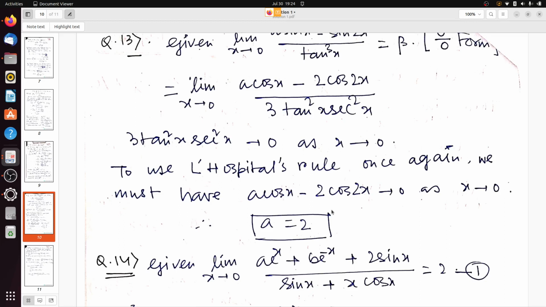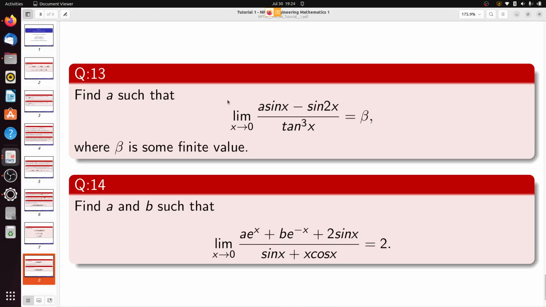Now one home task for you. Please try to find the value of beta in this question number 13. Okay, am I clear? So we got the value of a as equal to 2. Now we have to determine the value of beta.